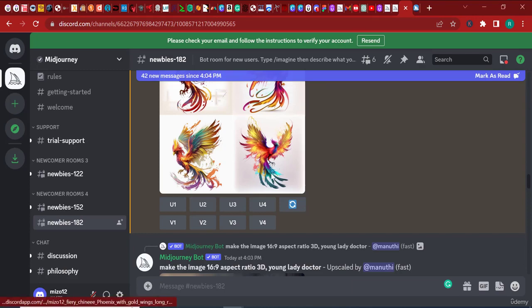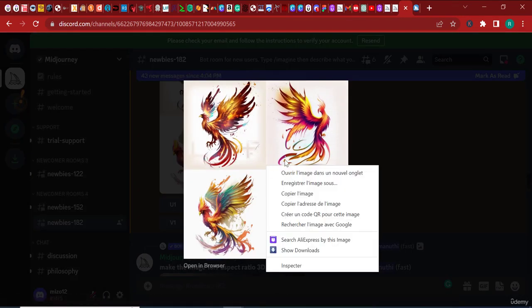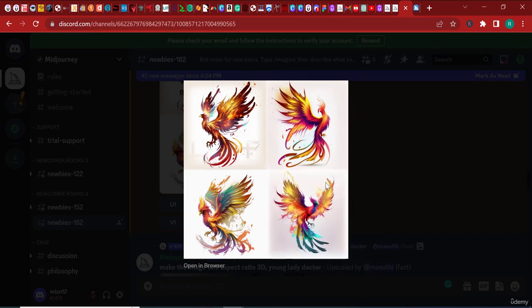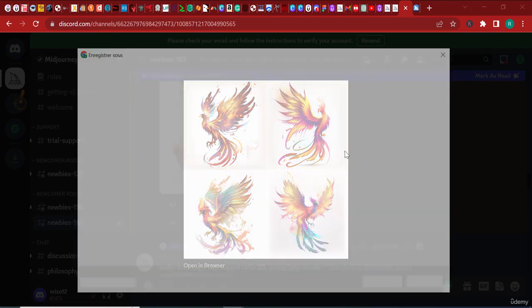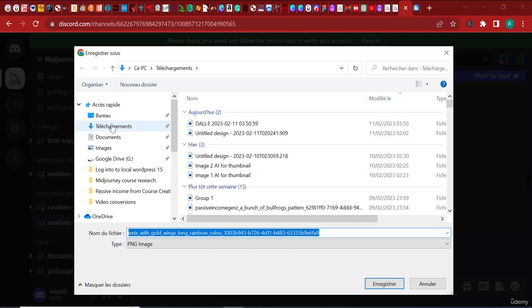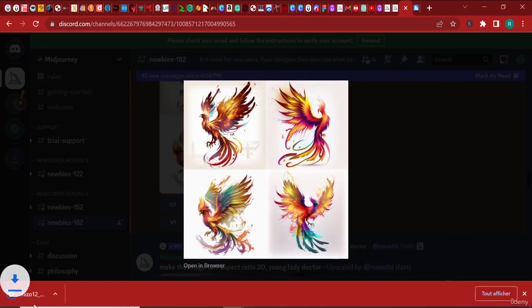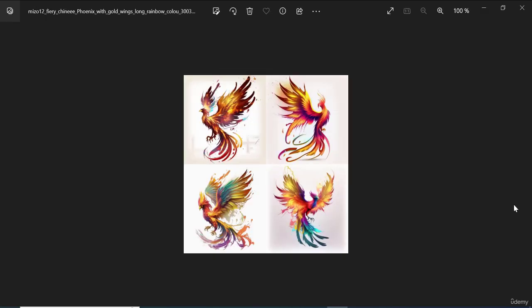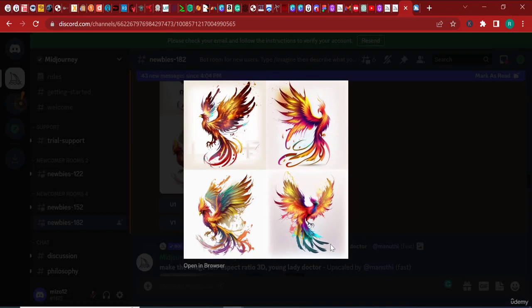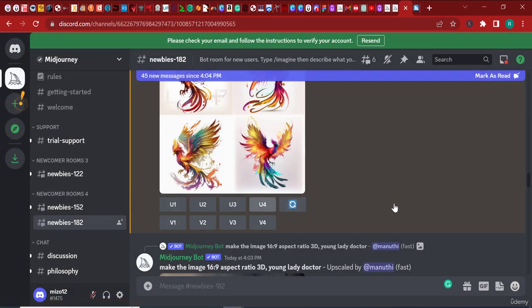Okay, so this is our grid. This is what we call the grid, but we can download this if we want. When we open it, you can download it to your computer, and now that I've downloaded it, I can open it as a PNG. But how can I really use 4 images at once? What should you do to isolate one image and only use one image? In order to accomplish that, that's the reason why you should use the upscales.